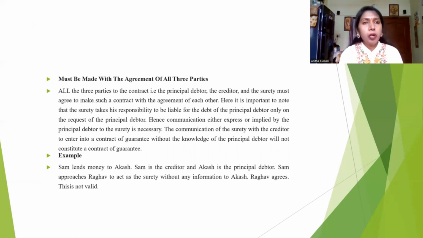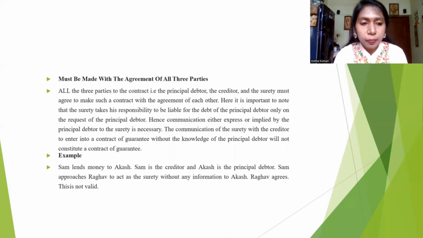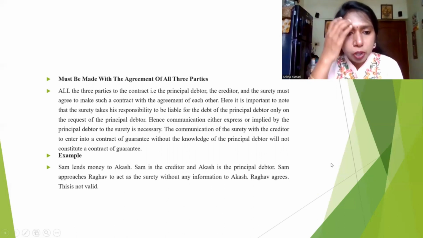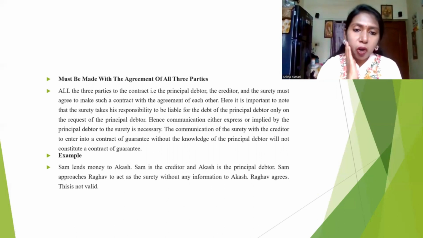So the contract of guarantee is entered based on some agreement only. It is not in an oral way. Always the contract of guarantee is entered based on some documentation. Example: Sam lends money to Akash. Sam is the creditor and Akash is the principal debtor. Sam approached Raghav to act as a surety without any information to Akash. So Akash agrees.